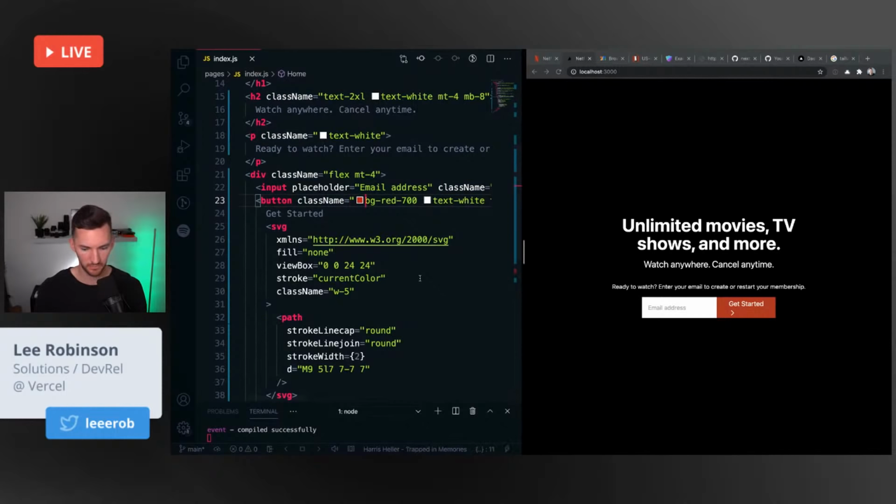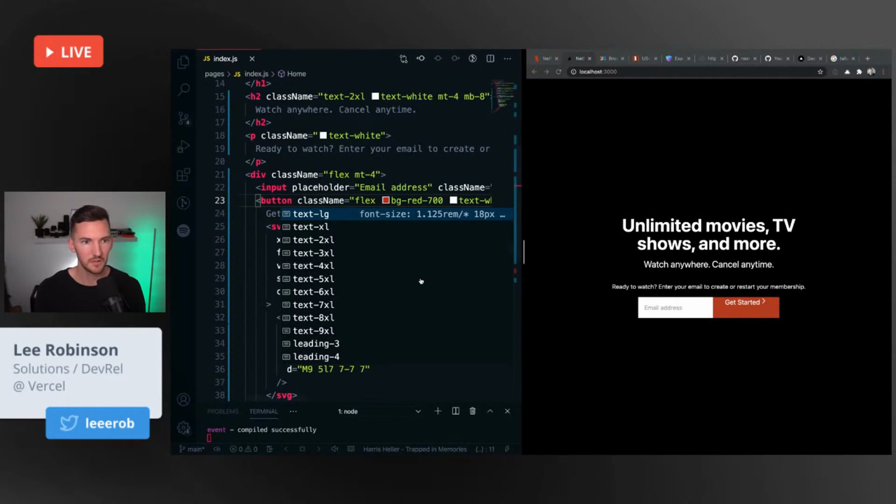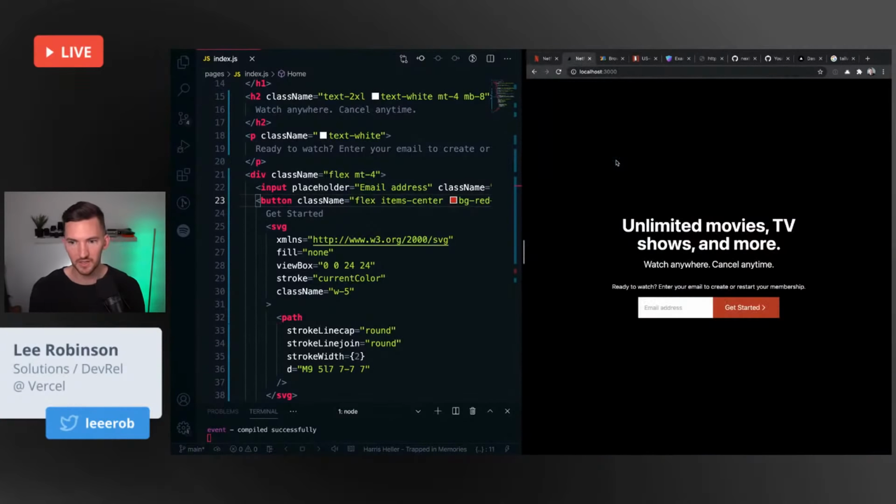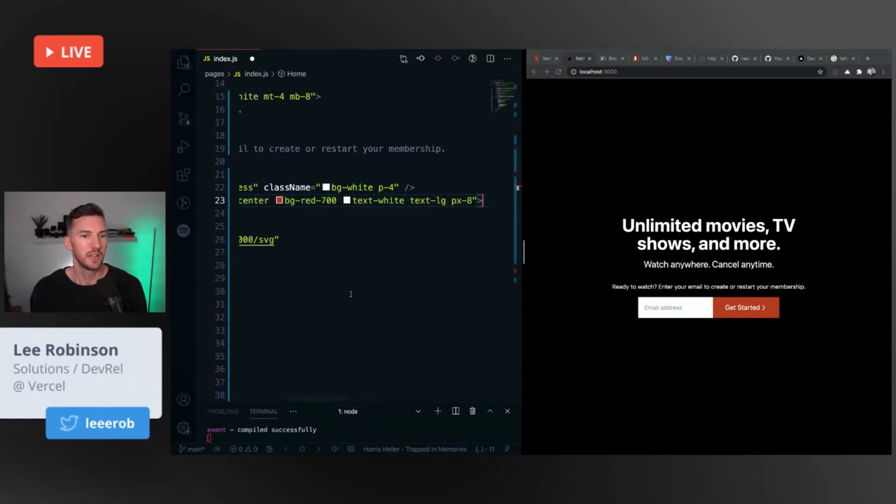Do we want to flex this button? I think we do. Items center. A little flex box. Yeah, how about that? Gotta love some SVGs. Still feels like it could be a little bit bigger. They really want you to get started. They're yelling at you. They say, please get started. Okay, fine. We will make it extra large. That's better. That is definitely better.